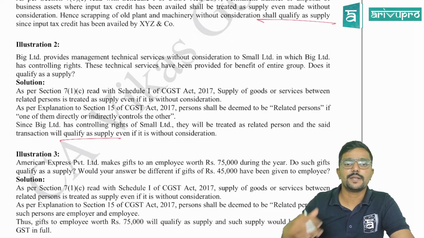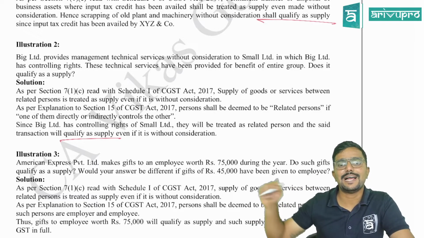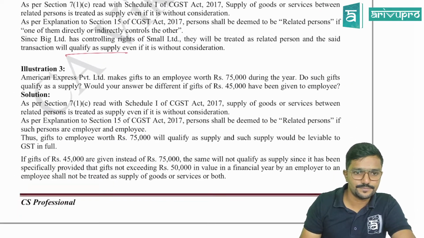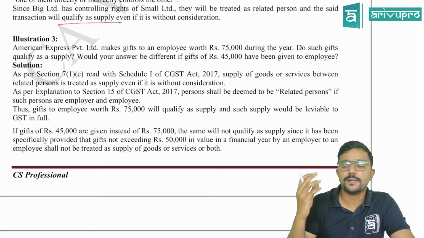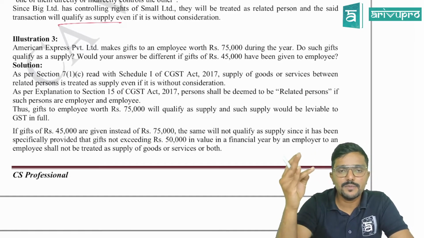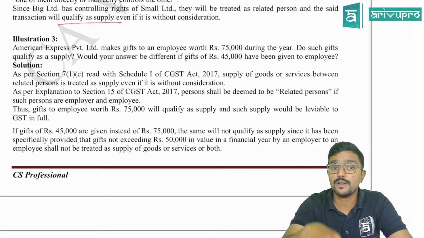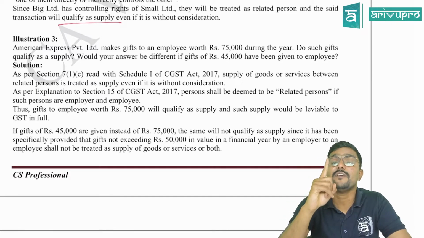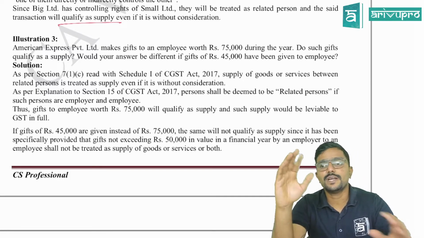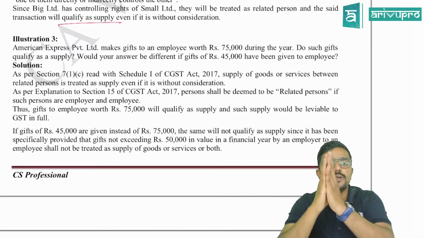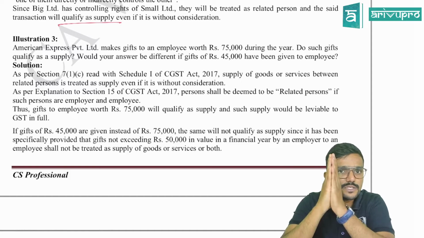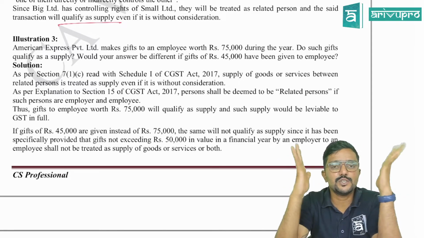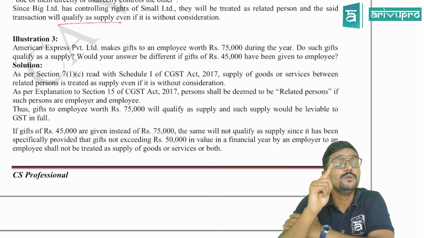Clear? If you can remember the para number, you can also mention as per para 2 of schedule 1. Clear? Yes. If you can remember the section number, the schedule number, subsections, clauses and all, guys, and if you can present it in the exam, definitely your answer will have a weightage. So assume there are two students. You have written the answer along with the section number, schedule and all. The other person has just written the answer. He doesn't know the section number. Definitely you will be getting more marks.